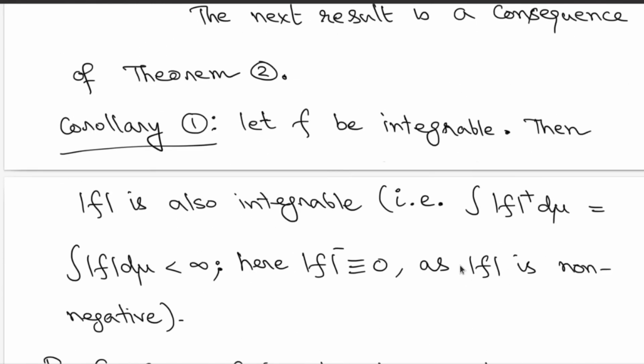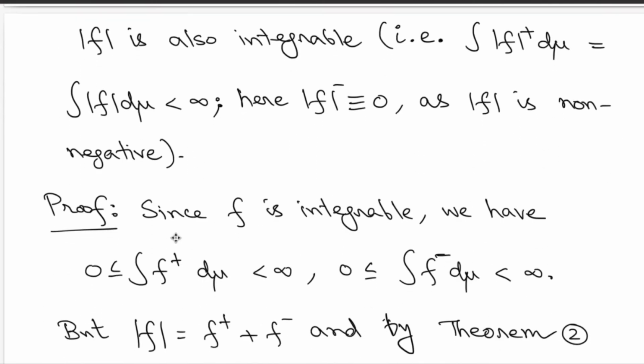So with this additivity property at hand, we can now say that if f is integrable, then mod f is integrable. Why is this? If f is integrable, we are given by definition that integration of f plus is finite, integration of f minus is also finite.